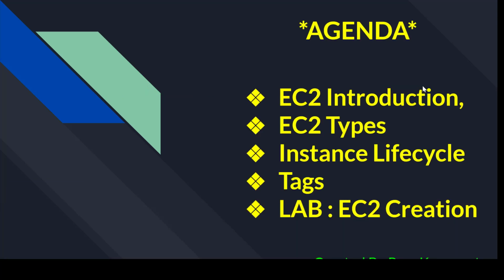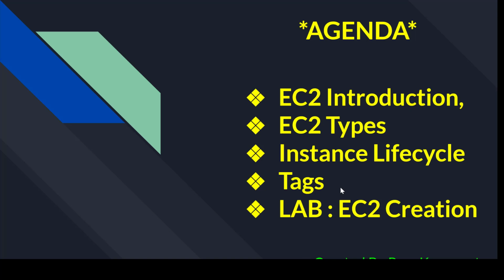So today's agenda would be our EC2 introduction. What are the EC2 types which are available in the AWS console or the AWS platform? What is the instance life cycle? We will be discussing how the EC2 instance works, what the tags are which are used in AWS EC2, and in the end we will do an EC2 creation lab. So all this would be today's agenda, and let's move on to the EC2 introduction.